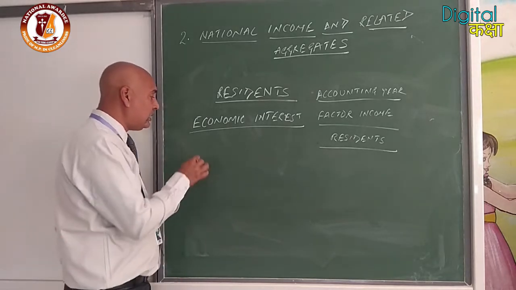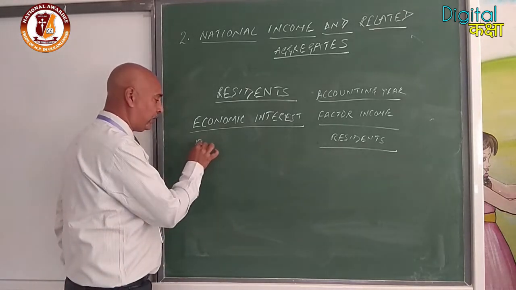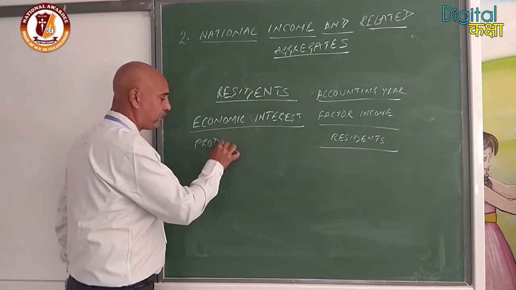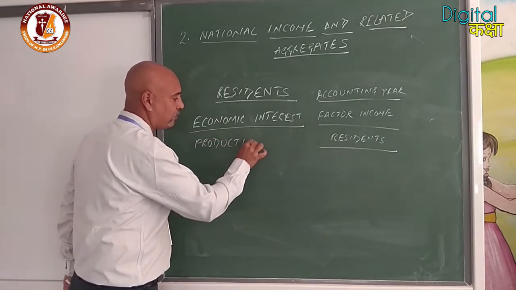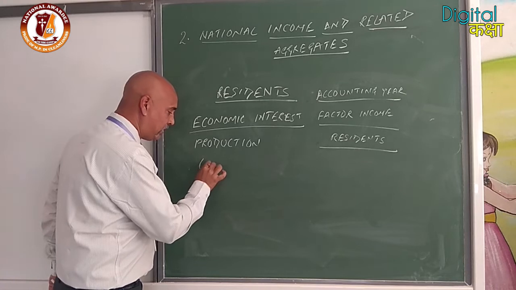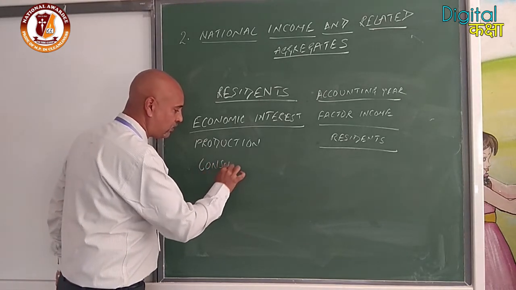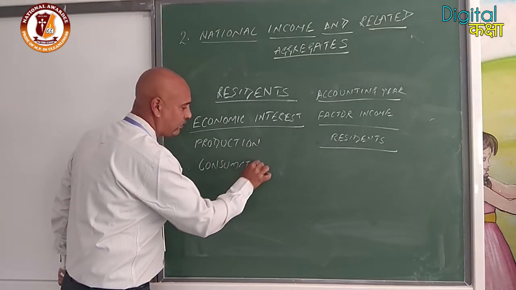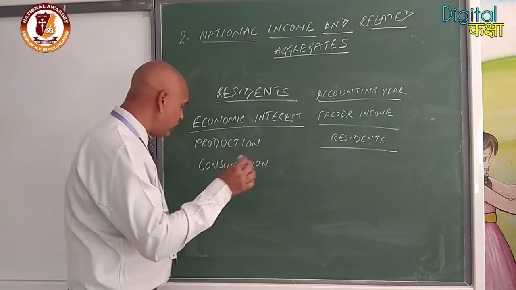If the person is involved in production, consumption, and investment.